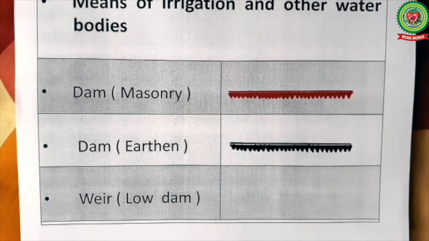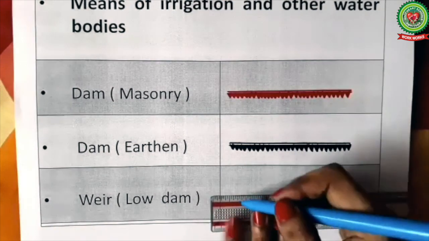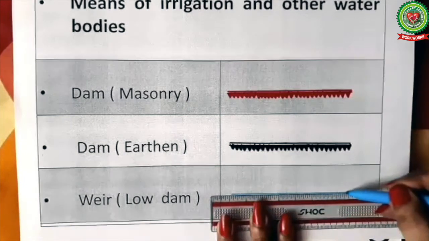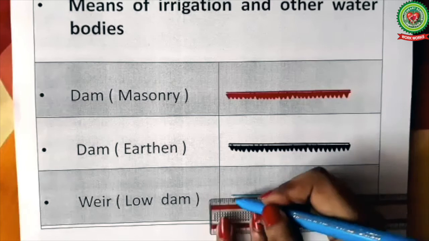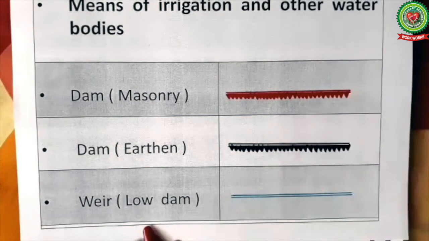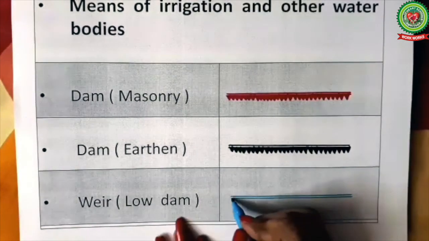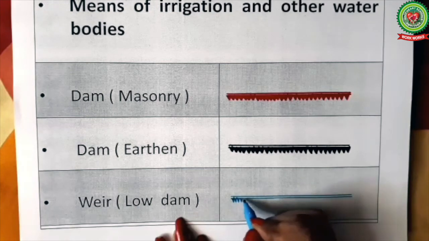irrigation. The symbol for weir is same as the earthen dam or masonry dam, but here we will use blue color. Again we will draw two lines parallel to each other, and we'll draw small blue triangles below these two lines like this.